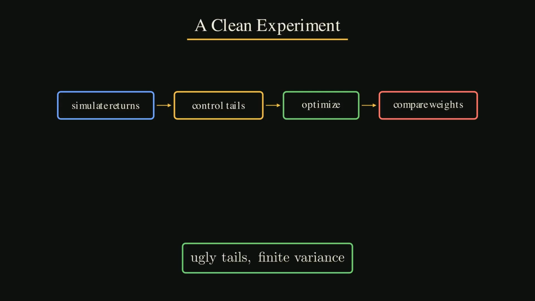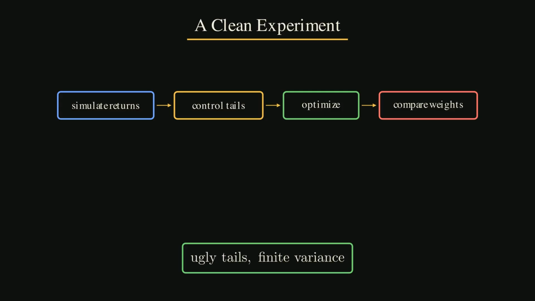To study that difference, the authors needed a return model that could create realistic bad tails. They used a multivariate truncated Levy-flight distribution. The name is heavy. The intuition is simple. They needed a simulator that could produce ordinary months, rare crash months, skewness, and fat tails. It also had to keep variance finite. The word truncated means the wildest possible outcomes are cut off, so the model can create ugly tails without becoming useless for portfolio work.